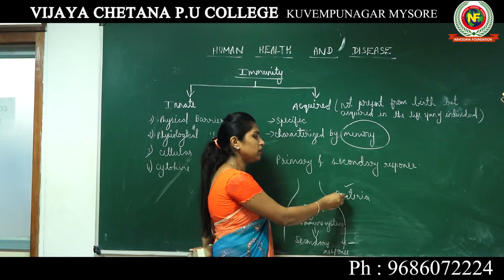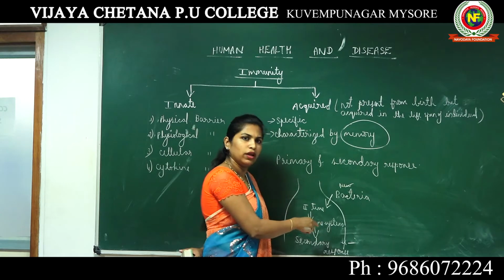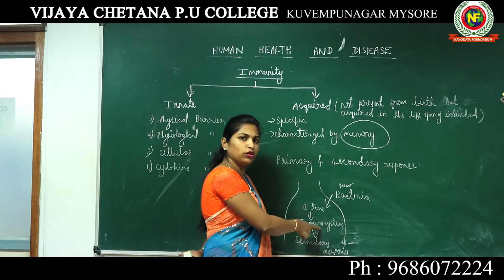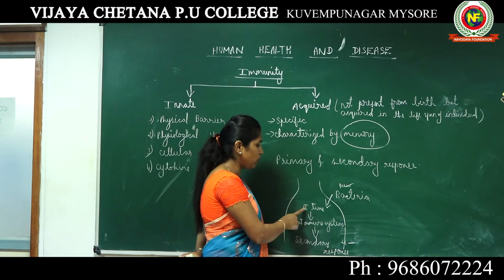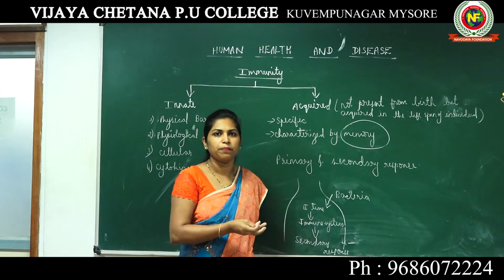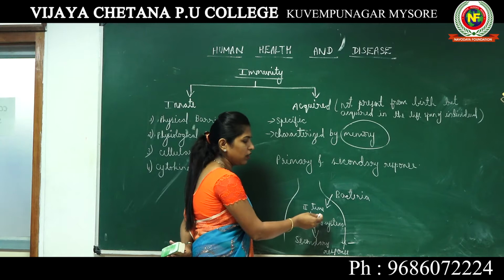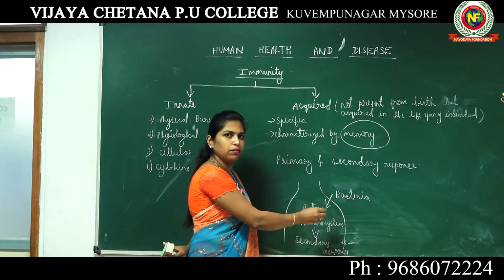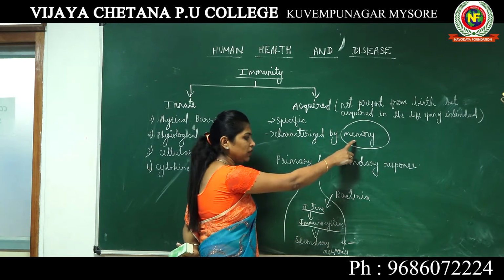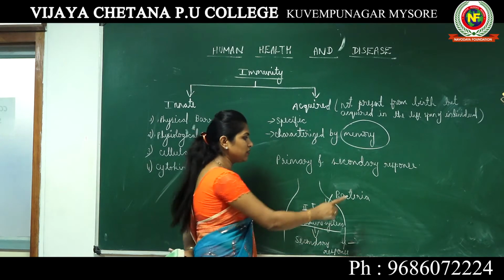However, imagine that apart from the previous bacteria, some new bacteria is attacking your body. Then this response becomes again a primary response, because that bacteria is again new to your immune system. So this will not be the second time, this will be again the first time. We are talking about the same bacteria repeating its attack. So when the same bacteria attacks your body after 1 year, it becomes your second time with the same bacteria. Then your immune system is having that memory, and it is easily able to produce a response which is known as secondary response against the same bacteria.